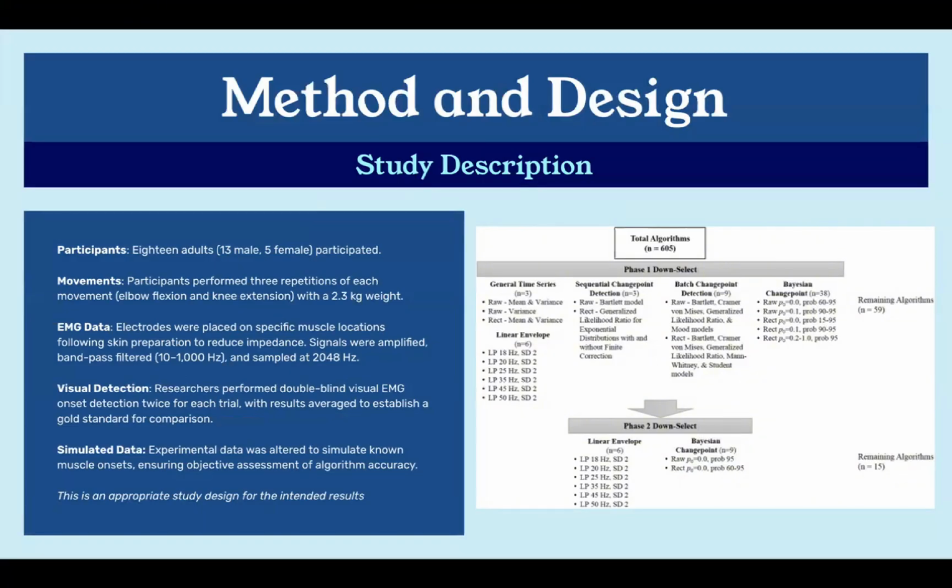For the visual detection, researchers performed double-blind visual EMG onset detection twice for each trial, with results averaged to establish a gold standard for comparison. For the simulated data, the experimental data was altered to simulate known muscle onsets, ensuring objective assessment of algorithm accuracy.